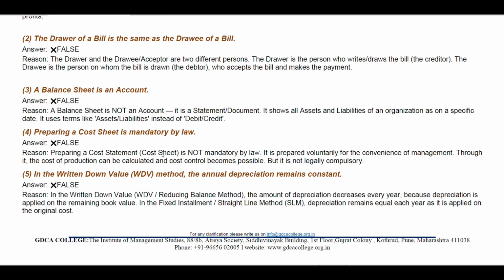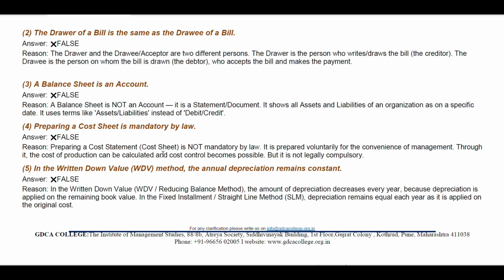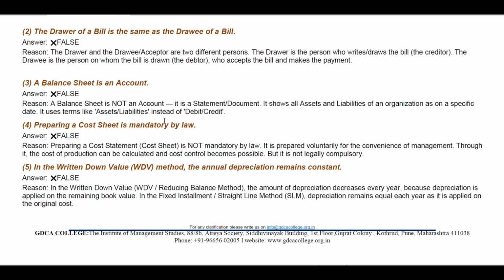Number 4, preparing a cost sheet is mandatory by law. This statement is again false. Reason: preparing a cost statement, that is a cost sheet, is not mandatory by law. It is prepared voluntarily for the convenience of management.